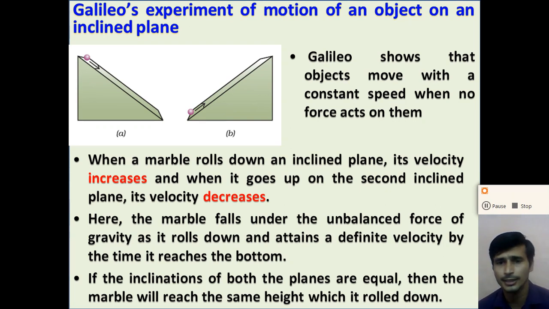And if the object goes up an inclined plane, its velocity decreases. And at the highest point, the velocity of the object becomes zero, right? So if the inclinations of both planes are equal, the marble will reach on the second inclined plane the same height from which it rolled down on the first plane, right?